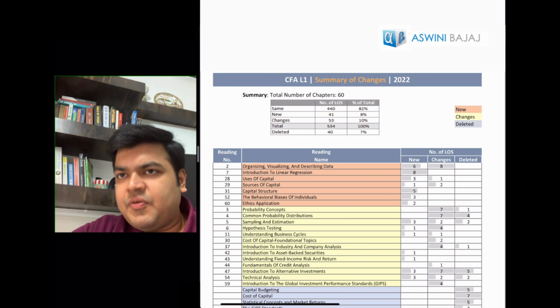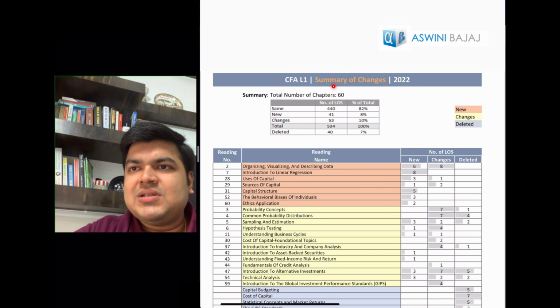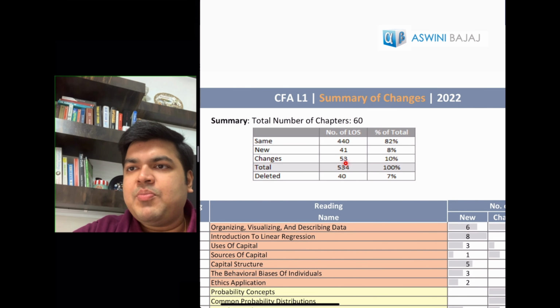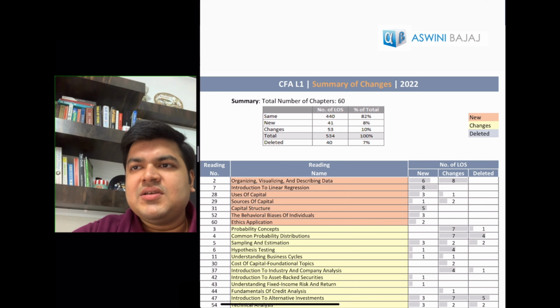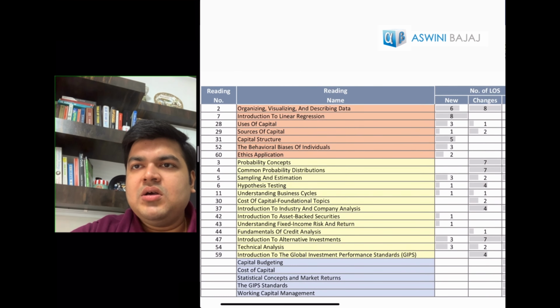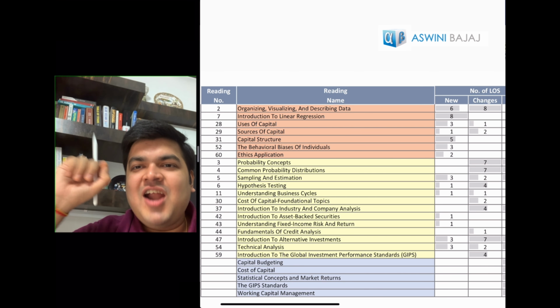So the first page is basically the summary. So there are total 60 chapters over here, wherein if we see the total number of LOSs provided, 534, out of which the number of LOSs which are the same, the new LOSs added, and the changes. So barely the changes are around 18%, if I would say. So the new content is less when you compare it to the entire curriculum. And the changes over here, so these are the new chapters, these are the changed chapters with changes, these are the deleted chapters. Actually it looks a little too much, but the changes are not that much.